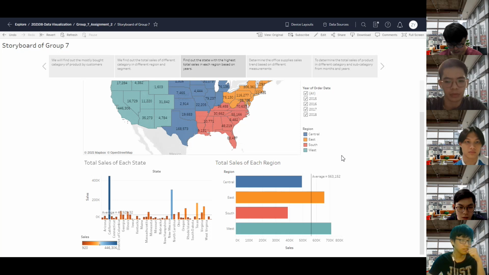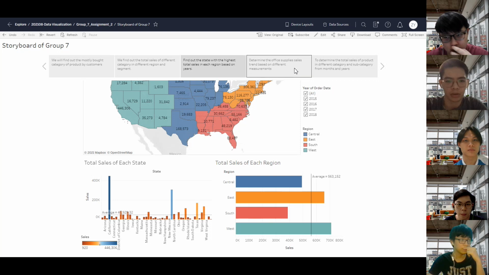And then we can see that only 2 regions are over the average sales, which are East and West. The other 2, Central and South, are under the average sales. That is all for my story. I'll pass to Kevin to talk about the next story.